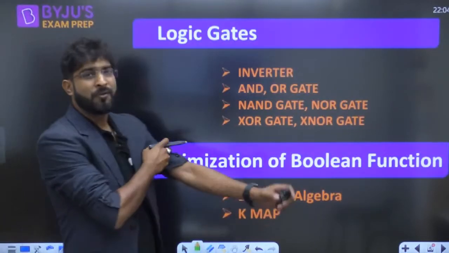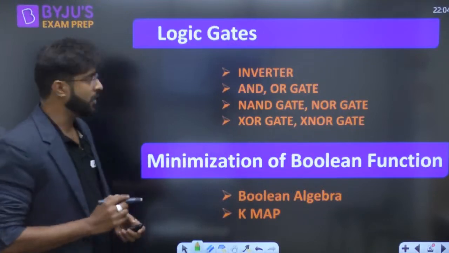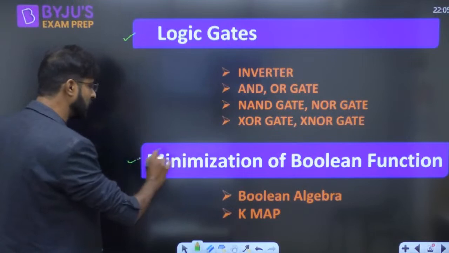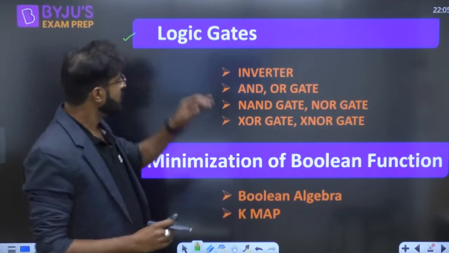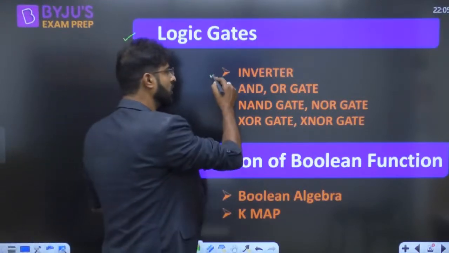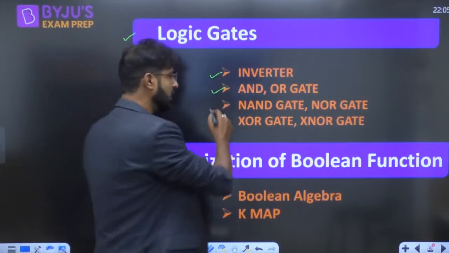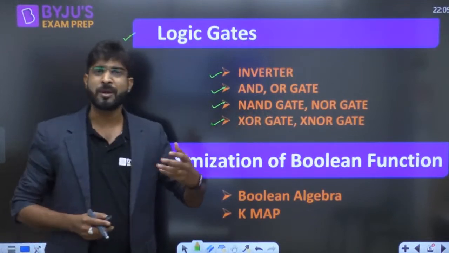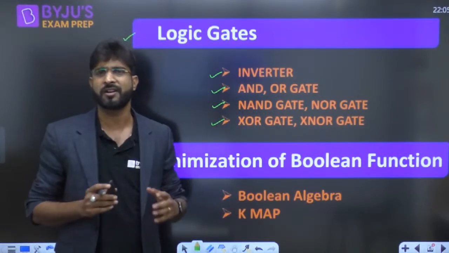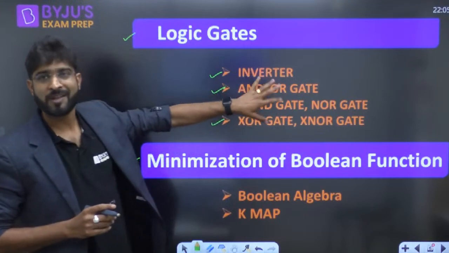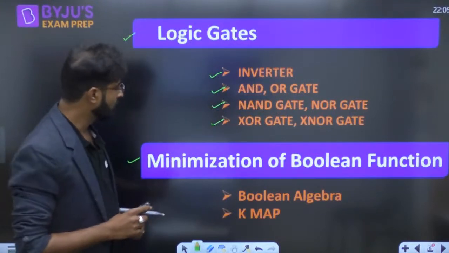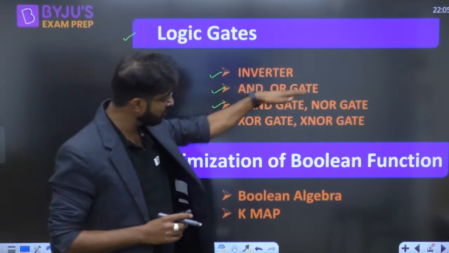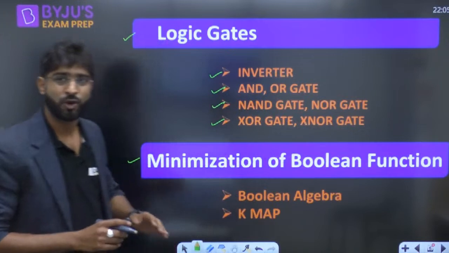Sir, what topic are we going to cover in today's session? Bhargavi, a very good evening. So guys, today we are going to cover two topics. The first is logic gates and the second is minimization of Boolean function. In logic gates, we are going to cover the inverter, OR gate, NAND gate, NOR gate, XOR gate and XNOR gate. Apart from this, there will be the inhibitor, inhibition. There are lots of other logic gates also, but these are the basic gates which we have to study. Basic gates are inverter, OR gate and AND gate. NAND and NOR are called universal gates and XOR and XNOR are called exclusive gates. These topics we are going to cover.